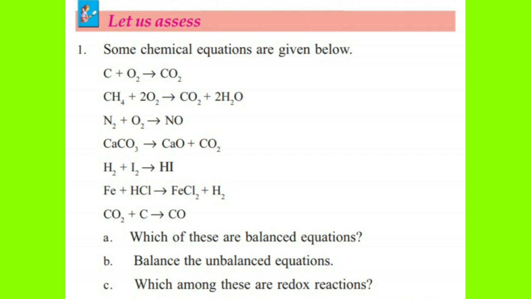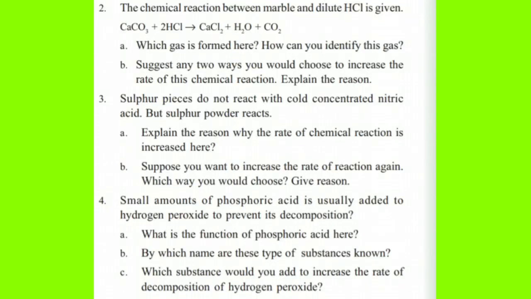So, which among these are redox reactions? For that, you have to write the oxidation and reduction reactions. You can use either oxidation number, or you can look into the ionic equations and find out if it is a redox reaction. The chemical reaction between marble and dilute HCl is given.